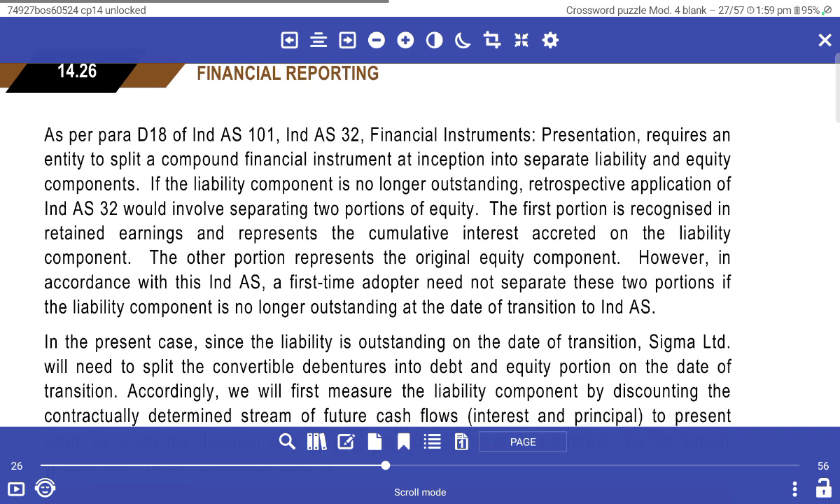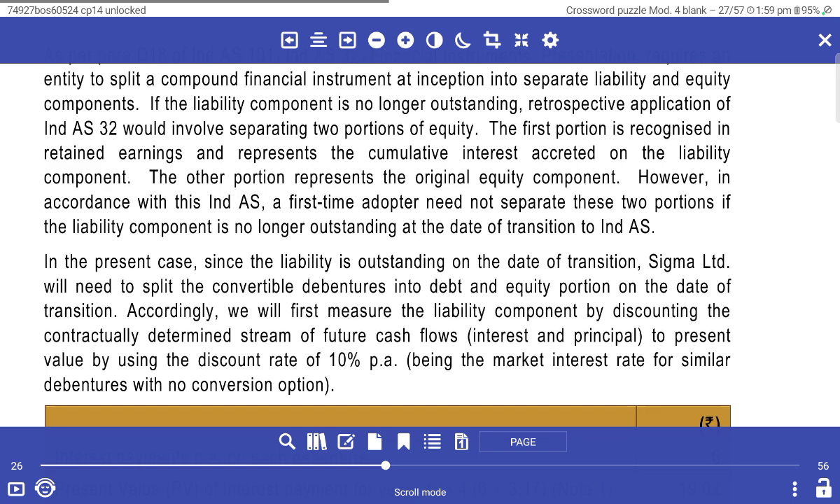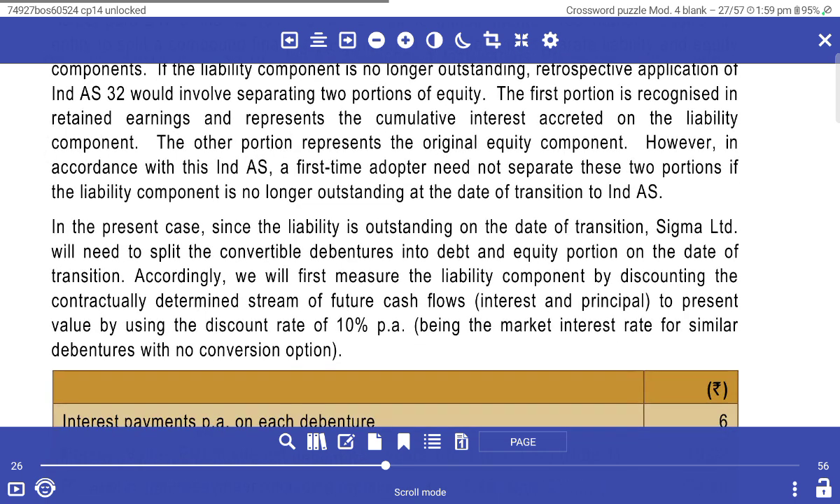As per paragraph D18 of Ind AS 101, Ind AS 32 on financial instrument presentation requires the entity to split the compound financial instrument at inception into separate liability and equity components. If the liability component is no longer outstanding, the retrospective application of Ind AS 32 involves separating two portions of equity. The first portion is recognized in retained earnings, representing the cumulative interest accrued on the liability component. The other portion represents the original equity component.